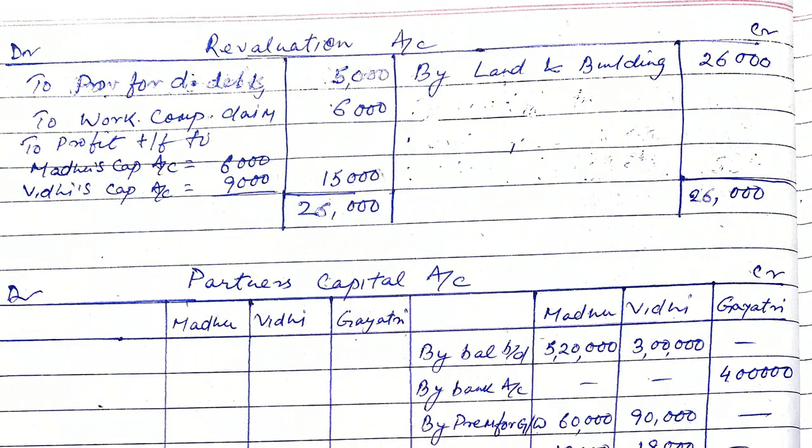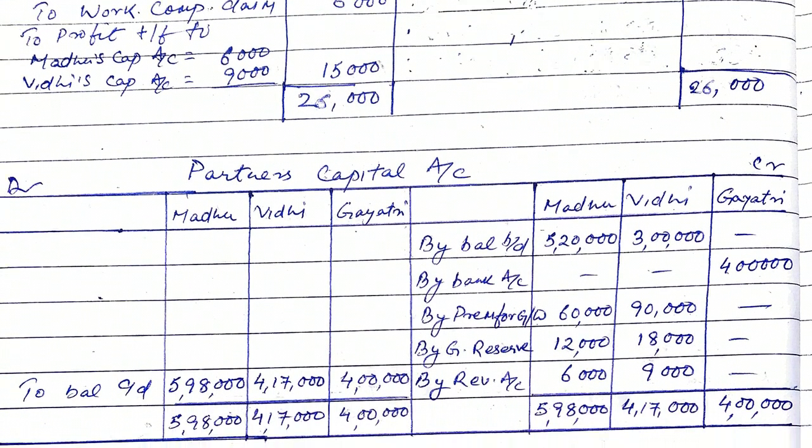It will be written on the debit side of the revaluation account. So like this we observe that ultimately there is a profit on revaluation amounting to 15,000. This will be credited to Madhu's capital account and Vidhi's capital account in the old profit sharing ratio 2:3. So Madhu will be credited 6,000, Vidhi will be credited 9,000.